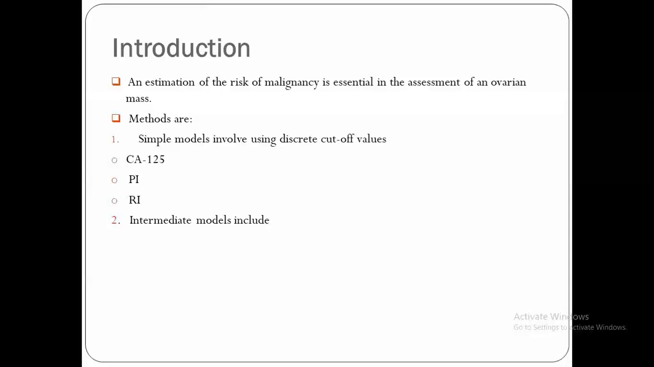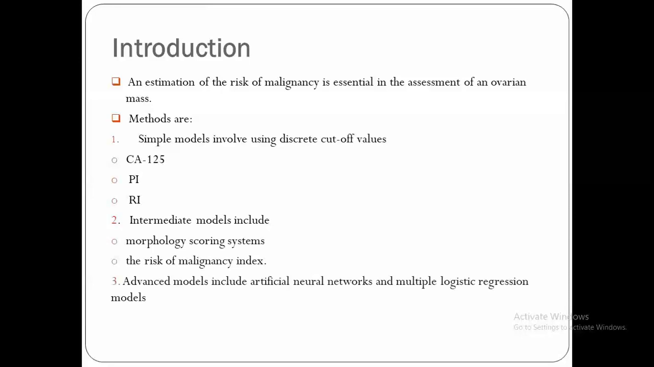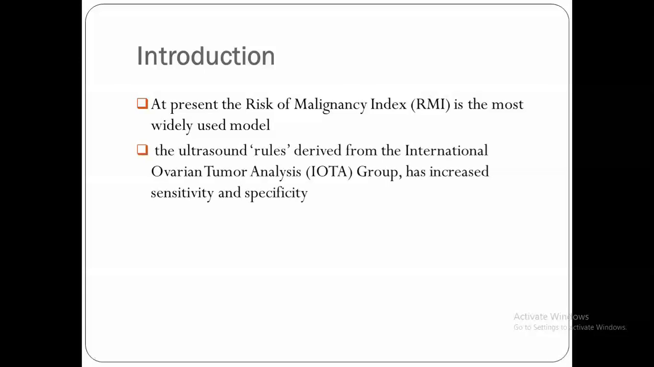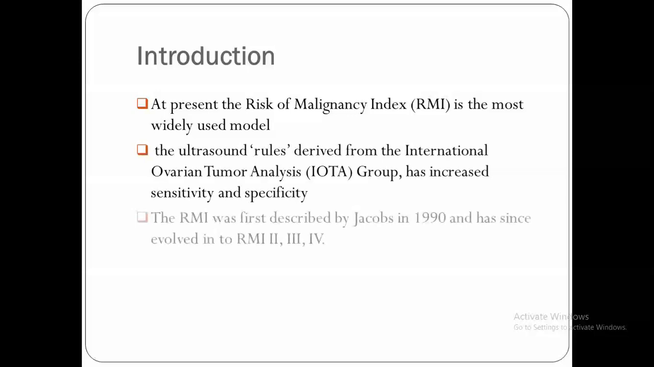Intermediate modules are widely used, and they are two: morphology scoring systems, which we use in IOTA, and the risk of malignancy index, the one that we will speak about today. And lastly, advanced modules include artificial neural networks and multiple logistic regression modules. At present, the risk of malignancy index, RMI, is the most widely used module, but the ultrasound rules derived from IOTA have still increased sensitivities and specificities.